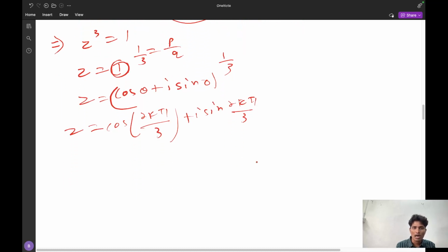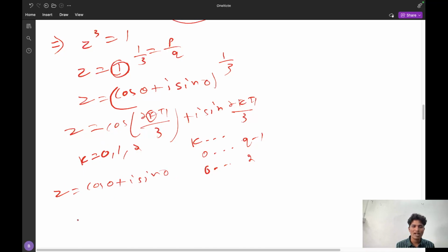Now what is the k value here? The k value will go from 0 to q minus 1, that is denominator minus 1, that is 0 up to 3 minus 1, which is 2. So the k values can be 0, 1, 2. So for k is 0, z is equal to cos 0 plus i sin 0 is one value. Now another value is z is equal to cos 2 pi by 3 plus iota sin 2 pi by 3.